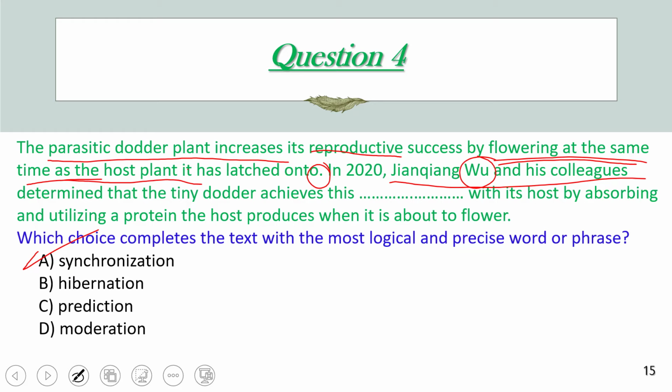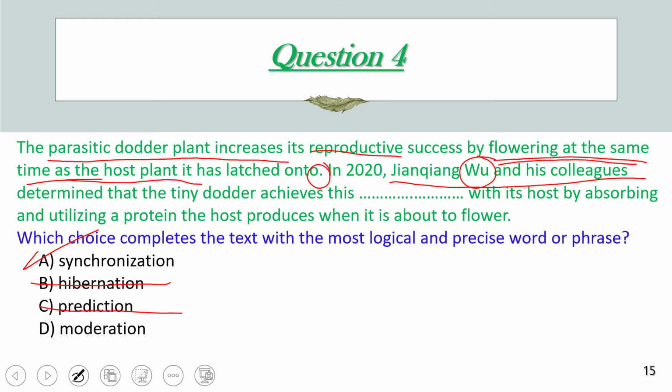We can just make sure that everything is correct. Hibernation, letter B, is not correct because hibernation is a state of inactivity, like some animals during winter time. So hibernation is not correct here, but they flower at the same time, so they can achieve synchronization. Prediction means to predict something that will happen in the future. For sure this cannot fit the context here, or it does not logically complete the sentence, because a prediction can be done by people, and it means predicting something that will happen in the future. For sure this is not the case here.